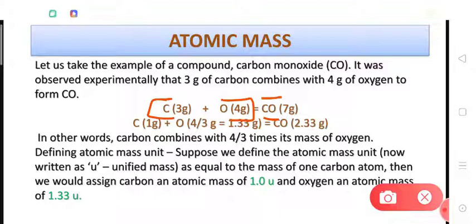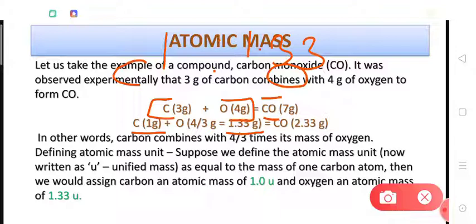That means if there is 1 gram or 1 unit mass of carbon, then it will be combining with 1.33 gram of oxygen. So the ratio of masses of these two elements when they are combining is always 1:1.33. Now to express the atomic masses, we have to set a unit also that will be called atomic mass unit.